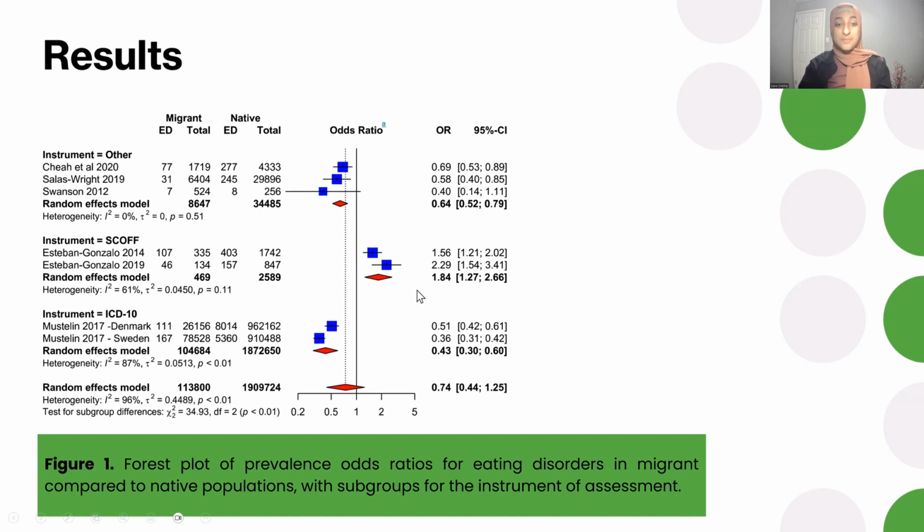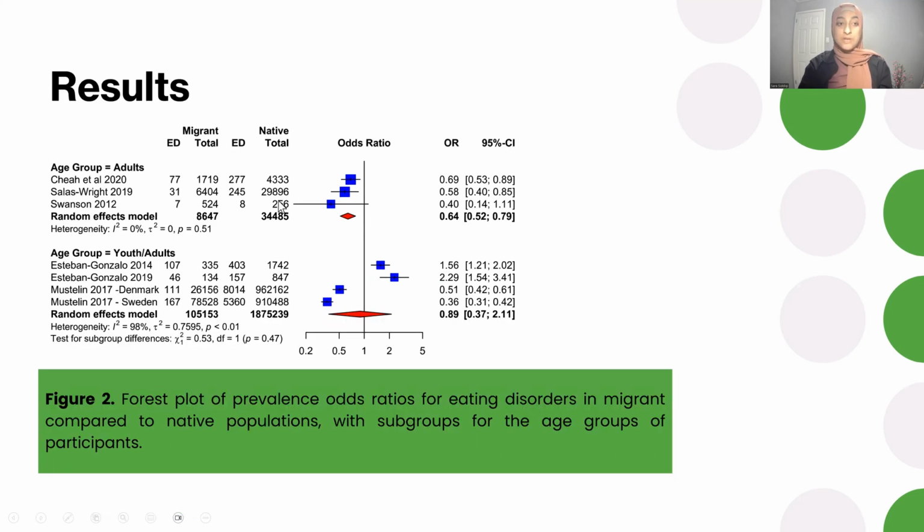This subgroup was actually significant. We found that the studies using the SCOFF questionnaire had an increase in the prevalence odds of eating disorders in migrant populations compared to the local. And when we did a sensitivity analysis and removed these studies, there was actually, in the remaining studies, a decrease in the prevalence in migrant populations. What's interesting is that the studies that used the SCOFF were actually based on populations that only had children or youth. And so when we did a subgroup analysis based on age, we found that in the studies that used only adult populations, there was a decrease in the prevalence of eating disorders in migrant populations. And those 2 results kind of go hand in hand.